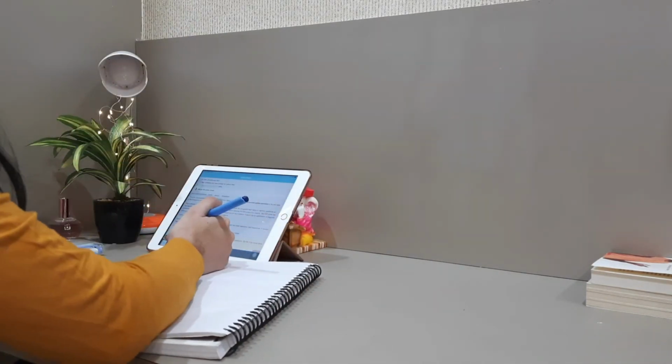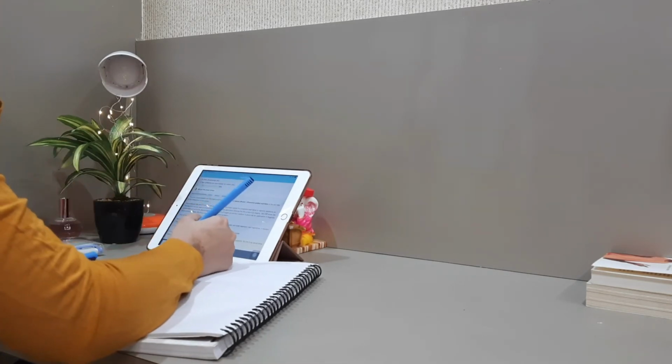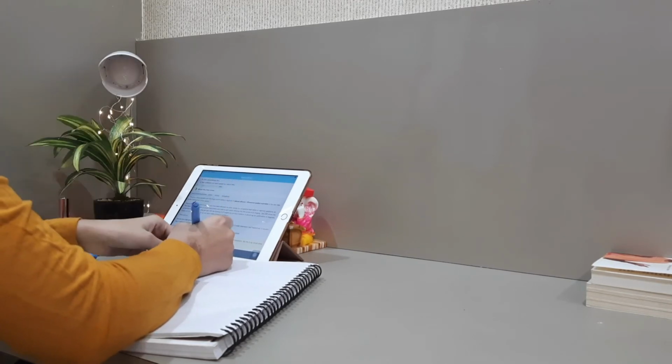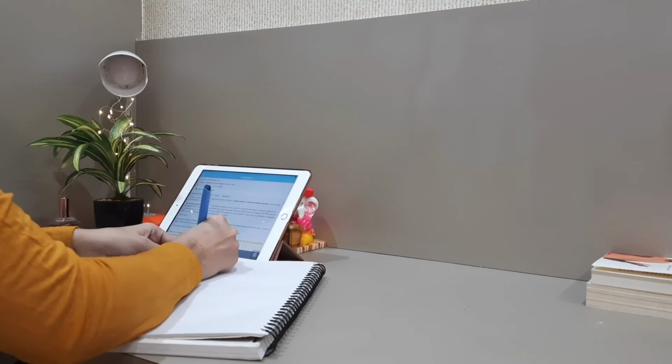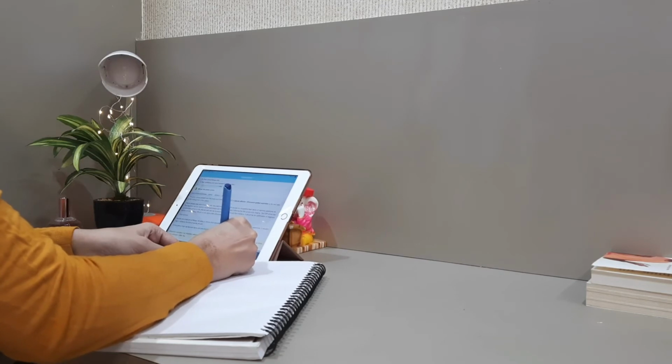Revision is the most important part of your studies when it comes to exams. So make sure you revise more and more and more. I am focusing on this because I have realized it on my own that it is very important to revise a topic. It doesn't matter how many things you have studied. What matters is how many times you have revised the topic.